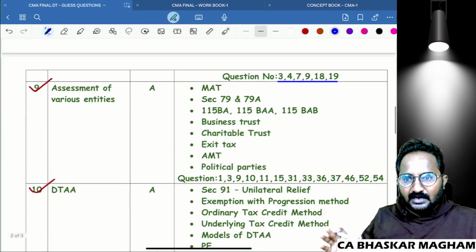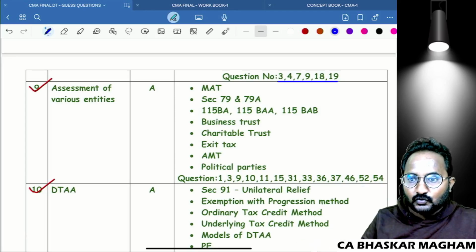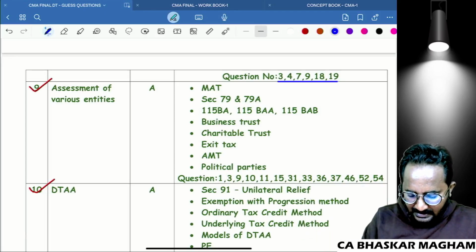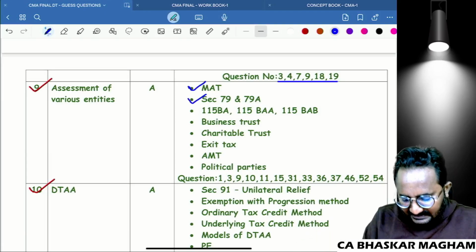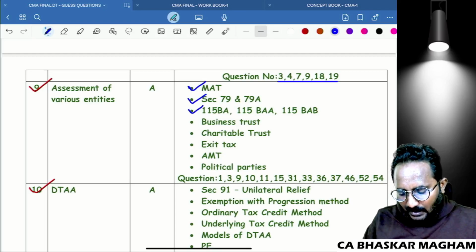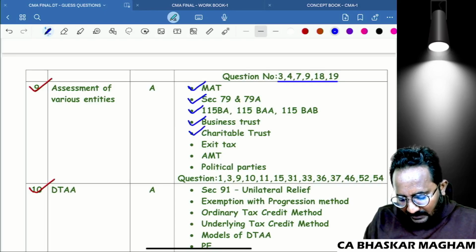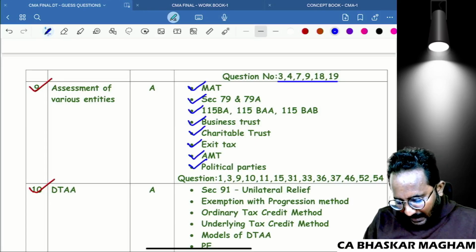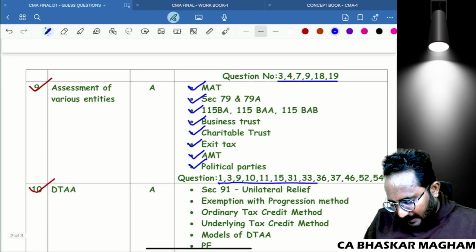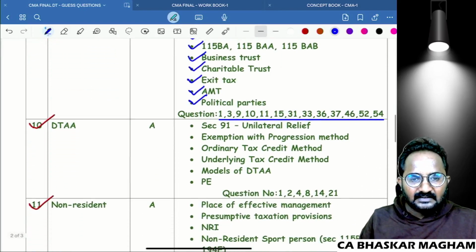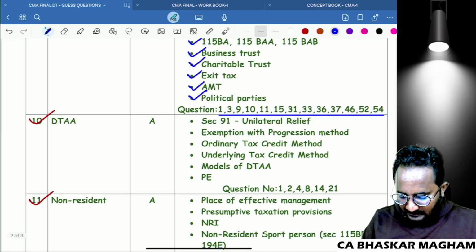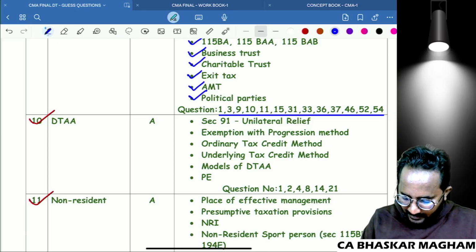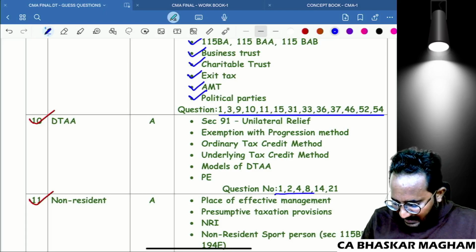Next, in assessment of various entities also, students are thinking about how to solve all the questions. No, not required. Just refer the math, section 79, 79A, optional tax rate for the companies, business trust, charitable trust, and exit tax of the charitable trust, AMT, political parties, and refer all the questions. Just practice at least one question from each model. Next, in DTA chapter, please do these things. So do these questions along with these concepts.